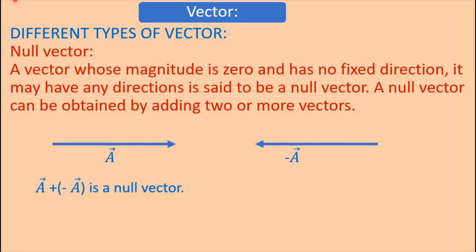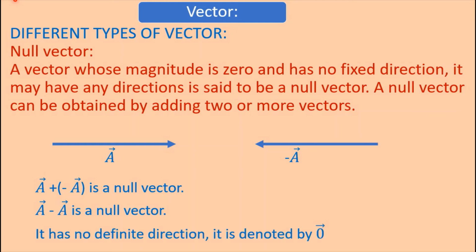A plus minus A is a null vector, that is, if we add a vector with its opposite vector, then we will get a null vector. A minus A is a null vector, that is, if we subtract a vector from itself, then a null vector can be obtained. It has no definite direction, it is denoted by this symbol.